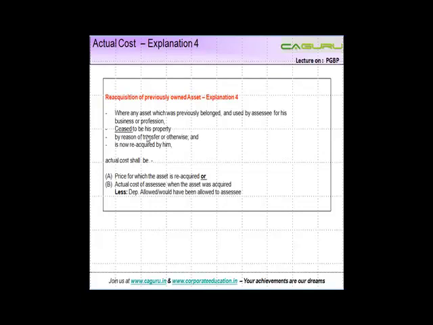Let's now understand Explanation 4 to the definition of actual cost. There could be a situation where an assessee, let's say X, is the owner of a plant and machinery. X sold this asset to Y, let's say on 1/1/2011.